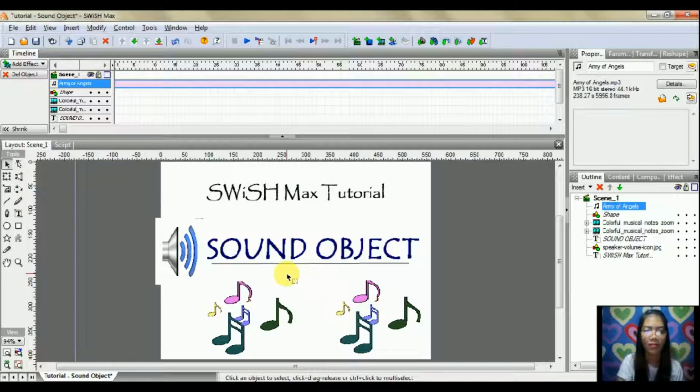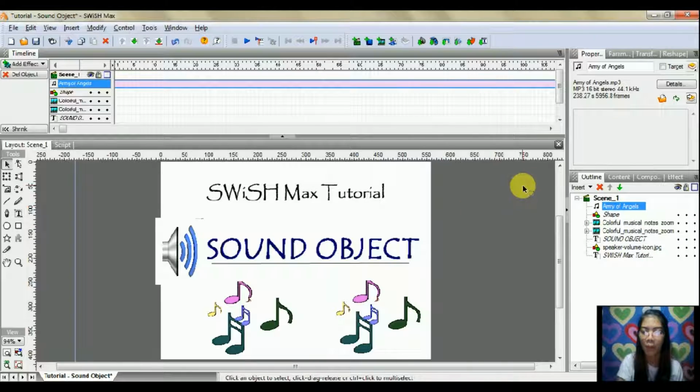When the sound has been imported, SWiSH Max adds the sound as a soundtrack. MP3 sounds are imported without SWiSH Max processing them, so external programs can be used for optimum compression or quality.